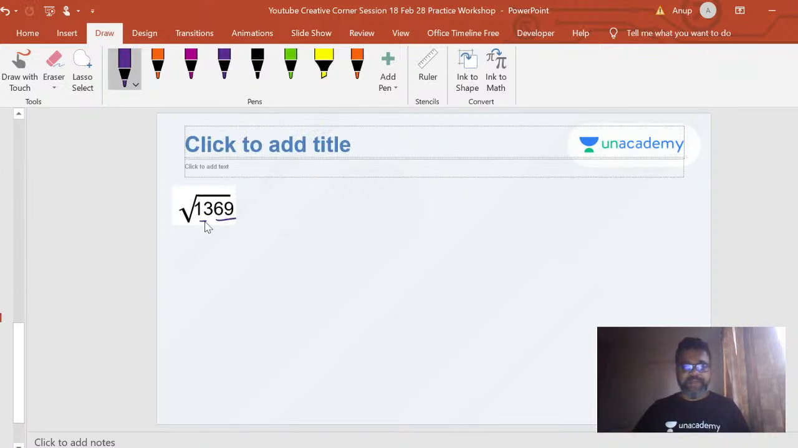another number, make pairs of 2, right? Here the closest one would be what? 3, right? 3 threes are 9, so 1369. Double 3, you get 6, keep it on the side, because that's going to be a divisor. When you found 3 squared is 9, 13 minus 9 is 4.